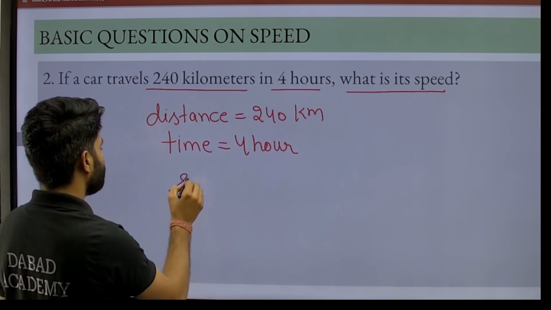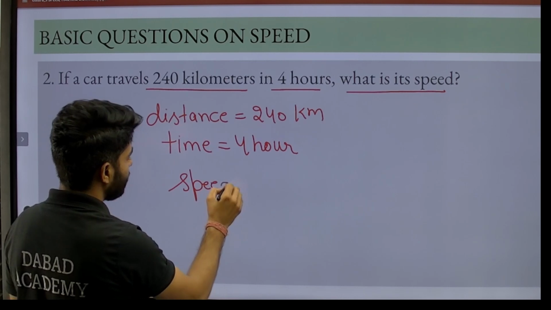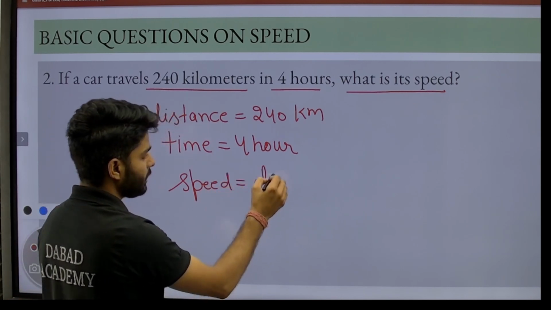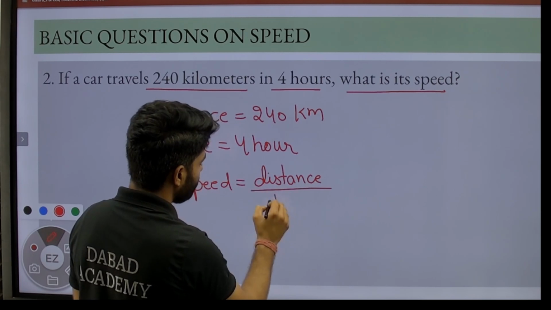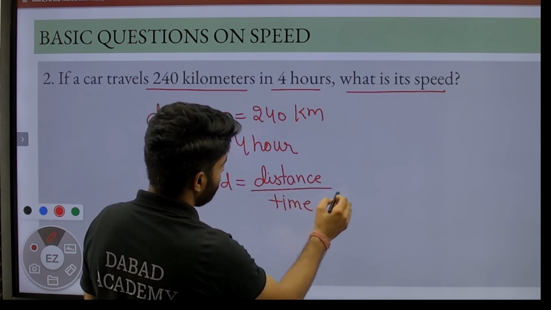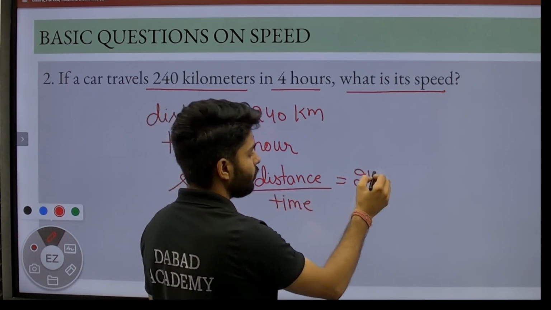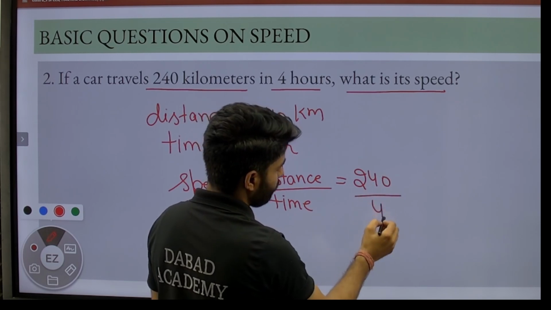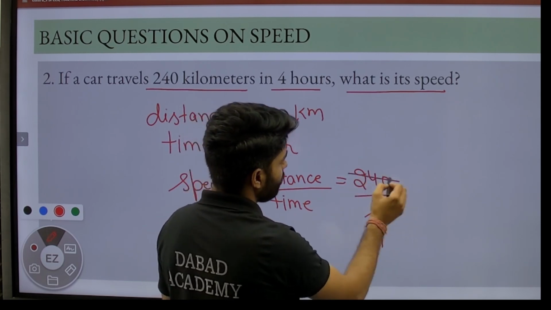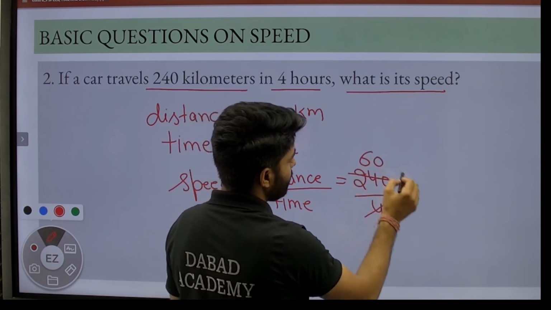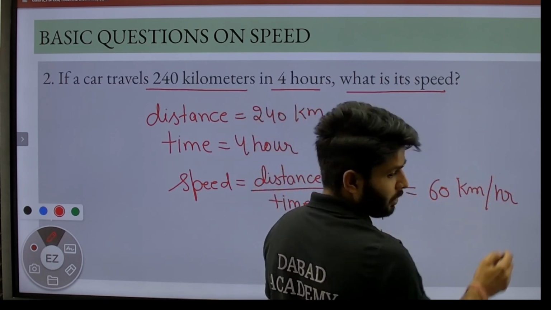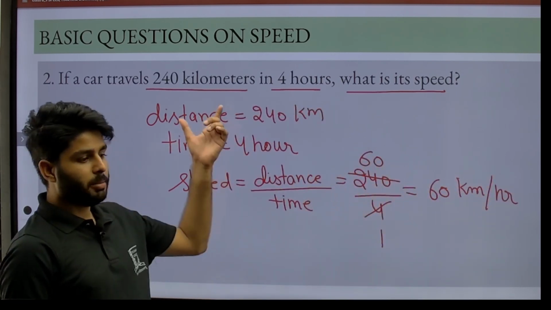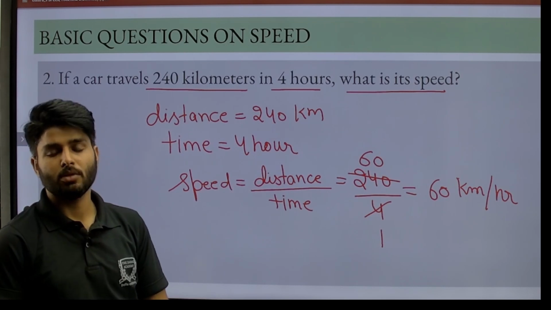We already know the formula of speed equals distance upon time, so distance is 240 and time is 4. Then 4 1s are 4, 4 6s are 24, and 0 by 0, that equals 60 km per hour. These questions are basic but very important to learn the formula.